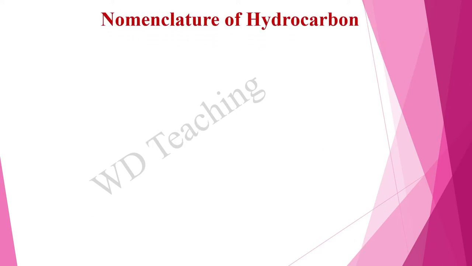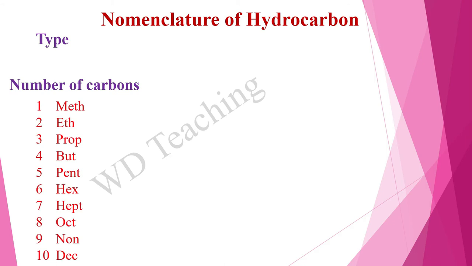Hydrocarbons have a special nomenclature. A hydrocarbon gets its name by using the type of the hydrocarbon and the number of carbons it contains. The name of the hydrocarbon starts from the number of carbons that it contains. That means a hydrocarbon with only one carbon atom has a name that starts with meth. With two carbons, it starts with eth.